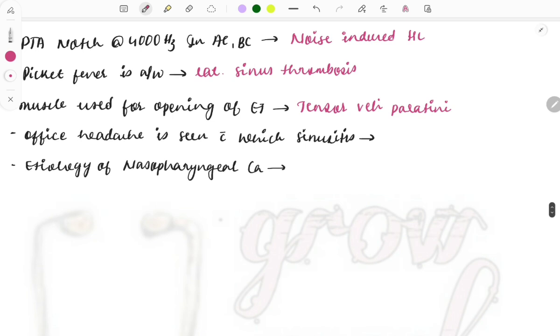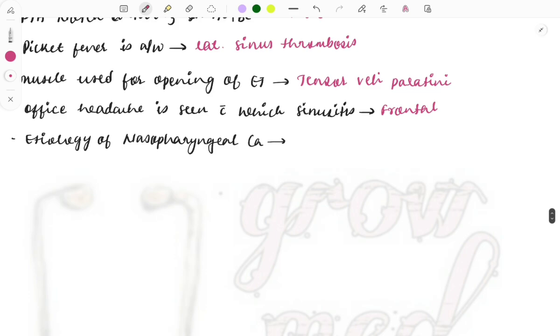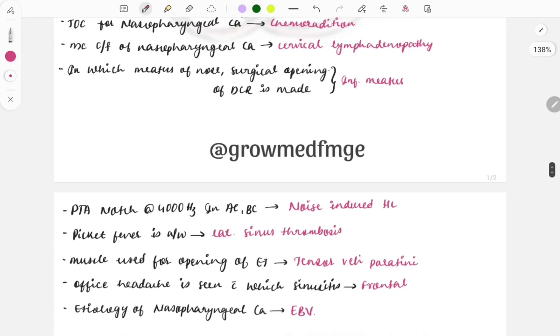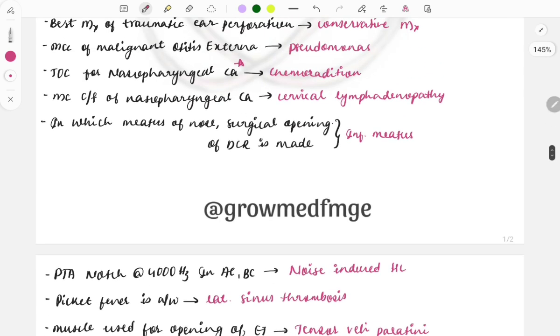Then office headache is seen with which sinusitis? So it is frontal sinusitis. Whenever there's infection of this frontal sinus, you can see this office headache. Etiology of nasopharyngeal carcinoma: it is the Epstein-Barr virus. A famous question. Okay, so for nasopharyngeal carcinoma, we have already discussed 3 important questions.